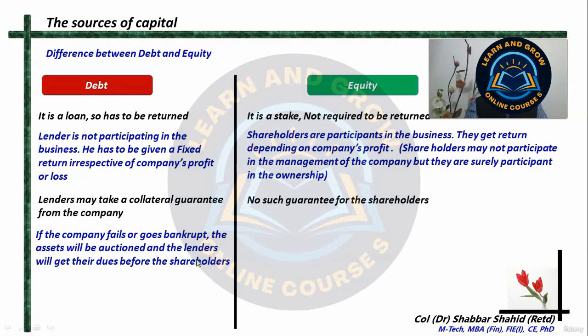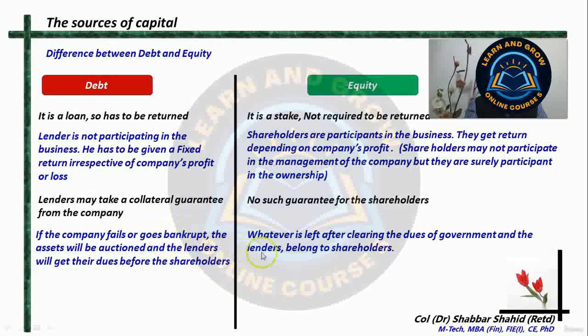The people who have given loan to the company, the fixed deposits, the bonds, the corporate FDs, all these things will be repaid first before returning the money to the shareholders. Then after clearing all the dues of the government and the lenders, if anything remains, that will be distributed among the shareholders.